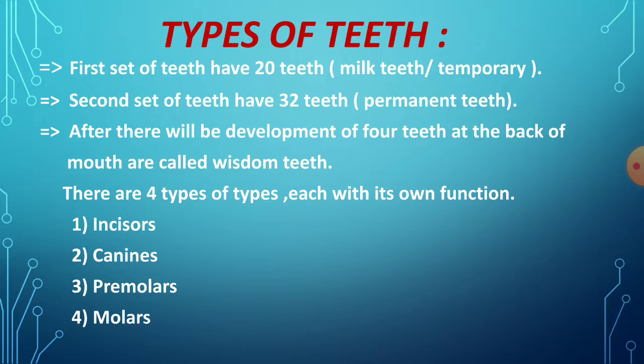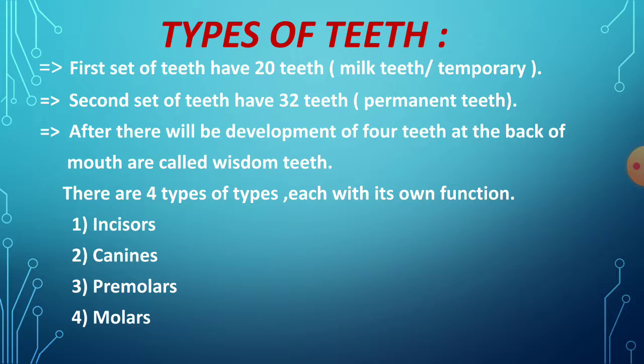In today's class we are going to discuss the types of teeth. There are 4 types of teeth, and each has its own function.